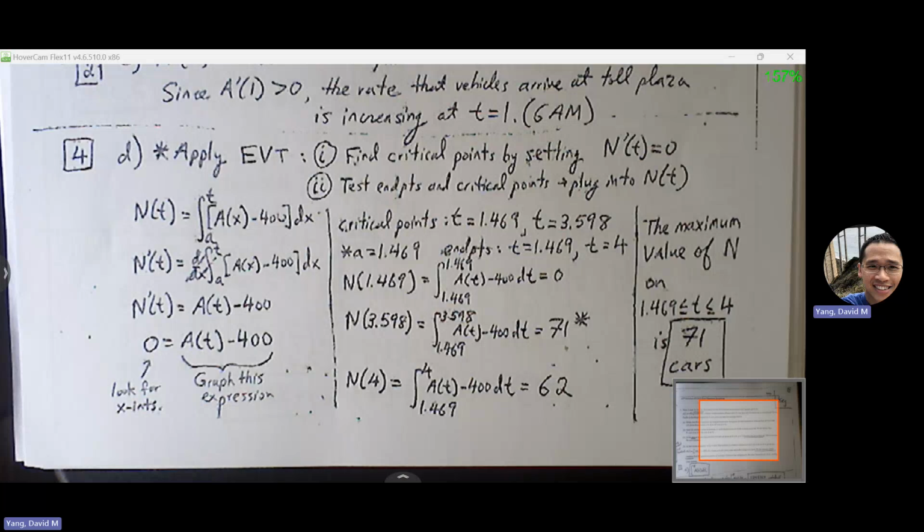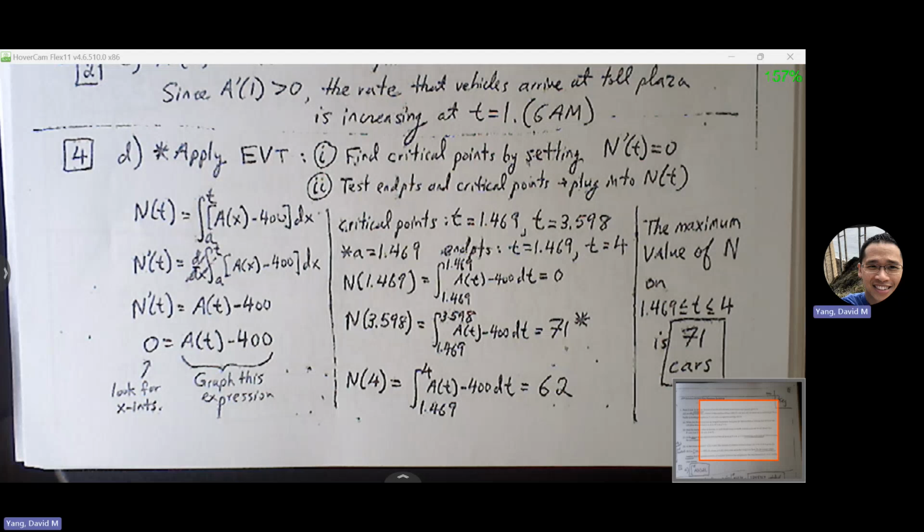This 1.469 is also our A value, because this is when the line begins to form. That's our x-intercept. They didn't give it to us, but the critical point we found is also the endpoint for our interval. So we know our A value is 1.469. We're going to test 1.469, we'll test 3.598, and we'll test 4 because that's the other endpoint of our interval.